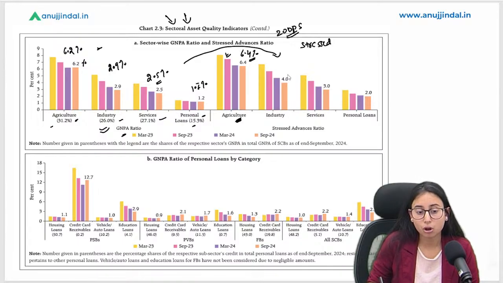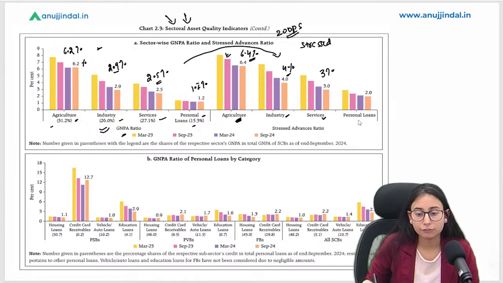The industry sector has increased to 4%, a very large increase. It was earlier 2.9% and it has increased to 4%. The service sector has increased from 2.5% to 3.0%.